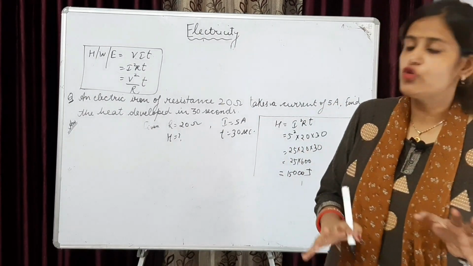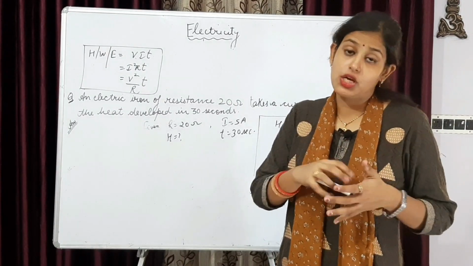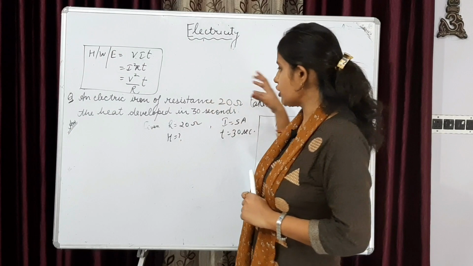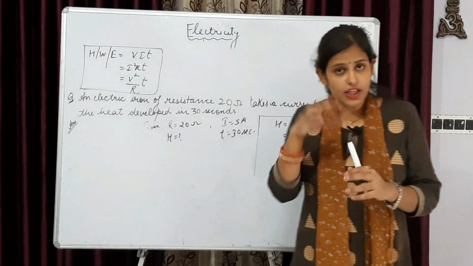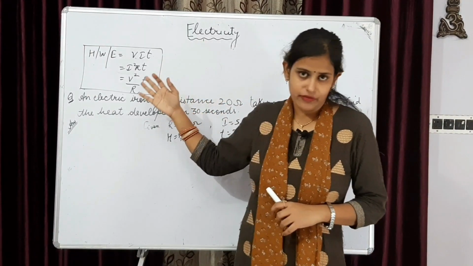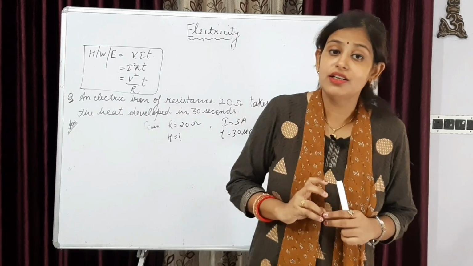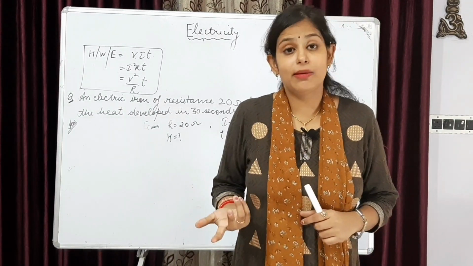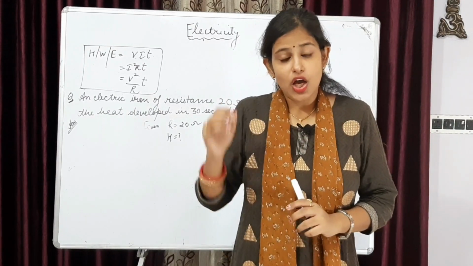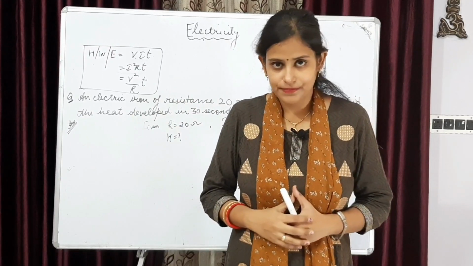The only thing you have to identify, actually these questions are very easy to solve. The only problem which comes in this question is the SI unit. Because if you are able to know what things are given, what is being asked, you have to just tally the formula कि कौन सा formula लगना है. For ये tally करने के लिए भी the formula should be learned on tips. Only then you will be able to get कि अच्छा ये formula लगना है. You will put the formula correctly along with correct SI units and you will get the answer.